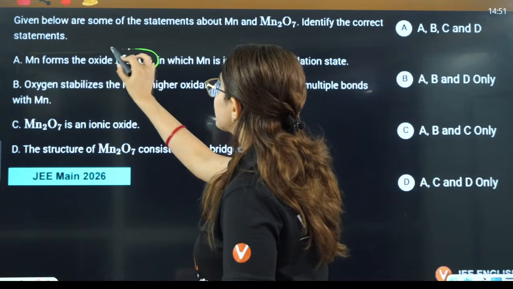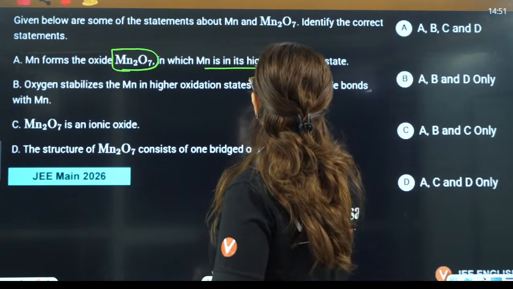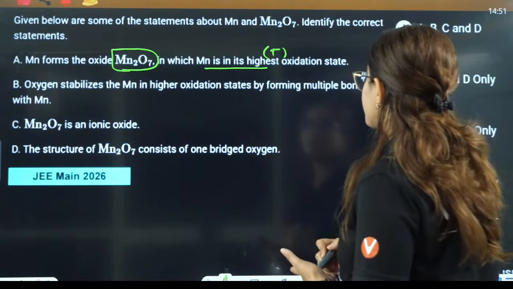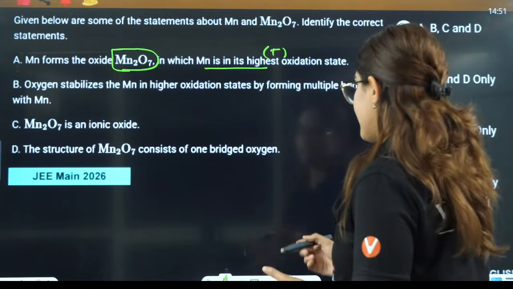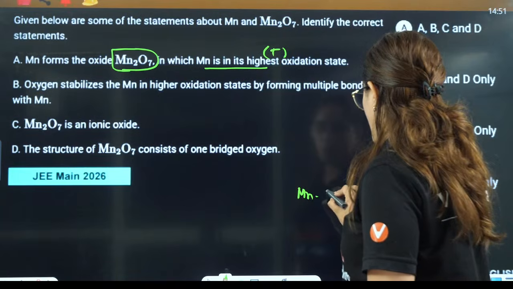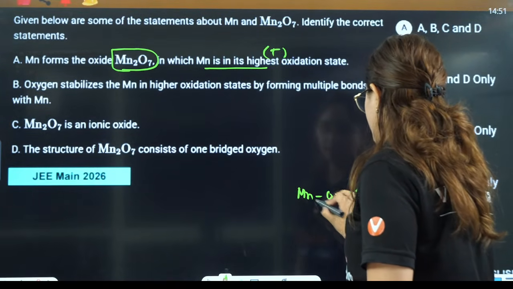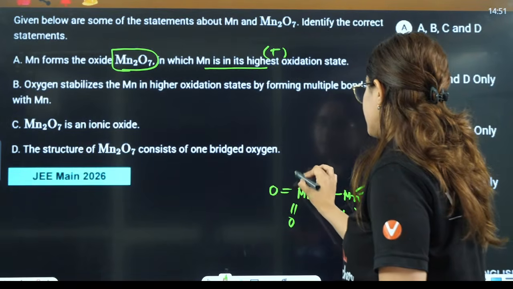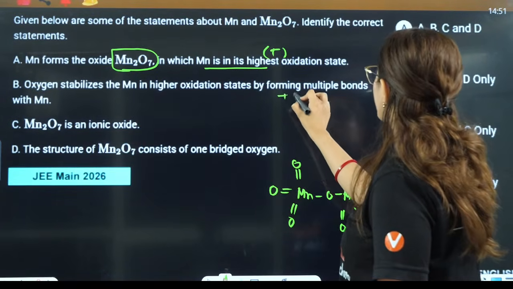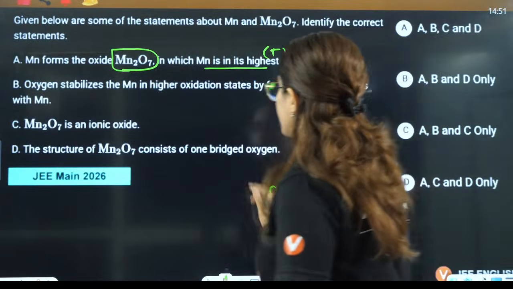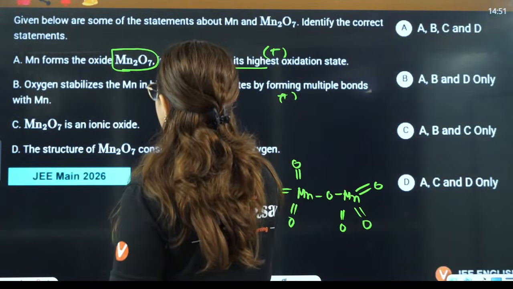It forms an oxide, and it is in the highest oxidation state, that is true. Oxygen stabilizes manganese in the higher oxidation state by forming multiple bonds. Yes, multiple bonds are there, like this. This is the structure, that is also true.